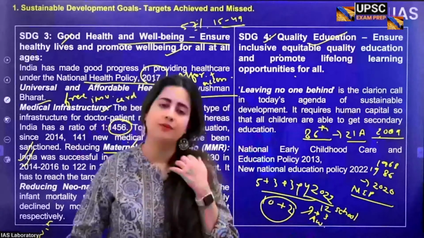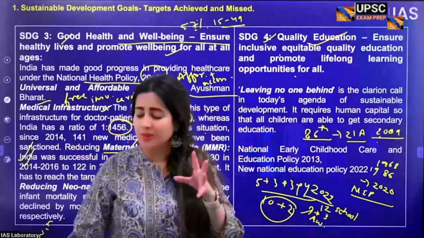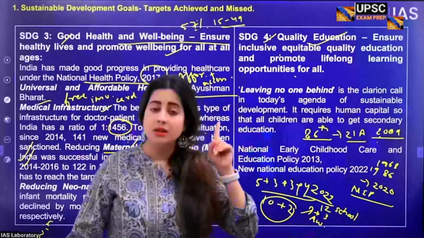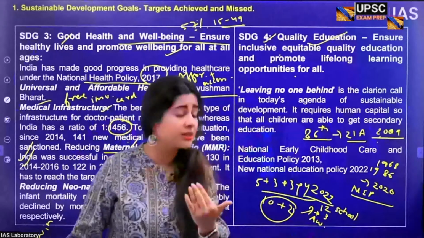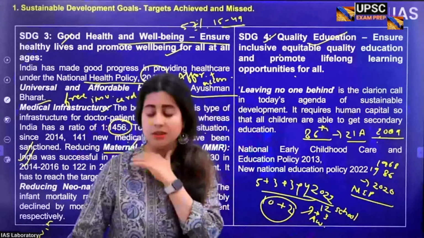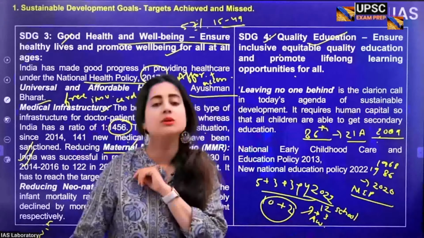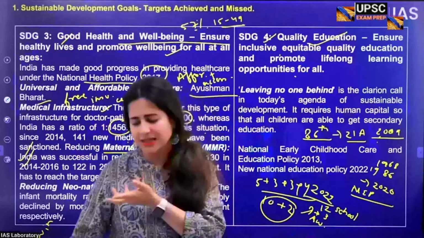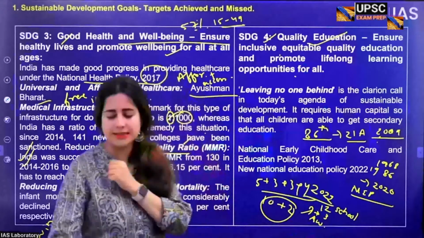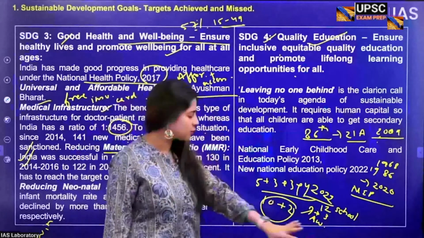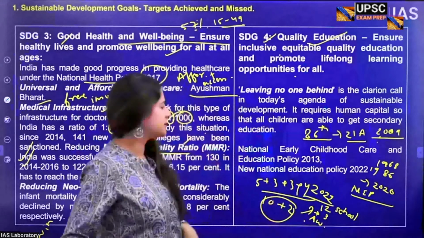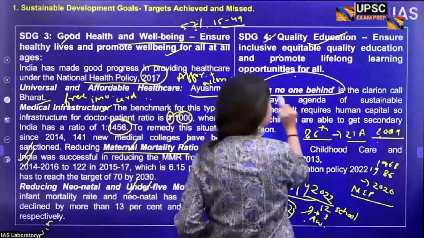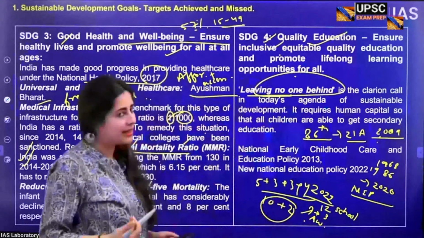Now, that's again very important. Article 21A was added as a result of the 86th Amendment Act, which means now the right to education is a fundamental right. Before this, it was a part of directive principles of state policy. Now it's a fundamental right. We have to provide all children of India education. It's the right that they can claim. Yeah, just like developed countries. Absolutely, well said. So now we have a system which is about 12 years of schooling plus 3 years of Anganwadi. So these are certain things you must remember when you talk about leaving no one behind. That's the agenda of SDG 4, which India has acquired.